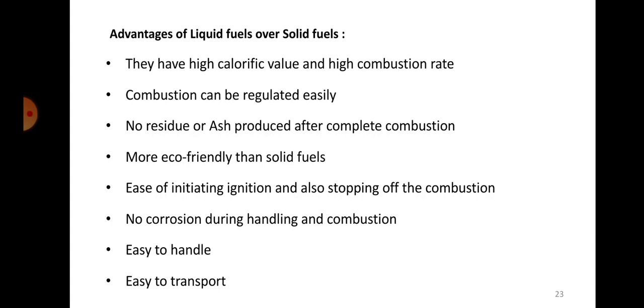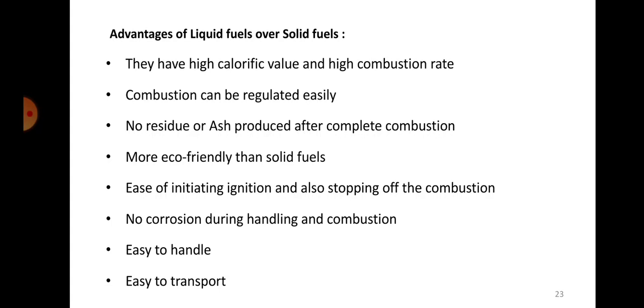Ease of initiating ignition and also stopping of the combustion. That's again the same point. It's easy to initiate ignition in the case of liquid fuel, and also it's very easy to stop the combustion, whereas it becomes difficult in the case of solid fuel. The initiation also becomes difficult, and sudden stoppage also is not that easy to do.